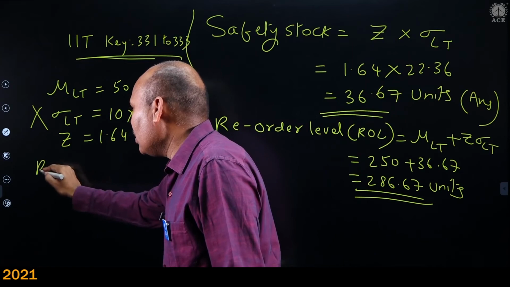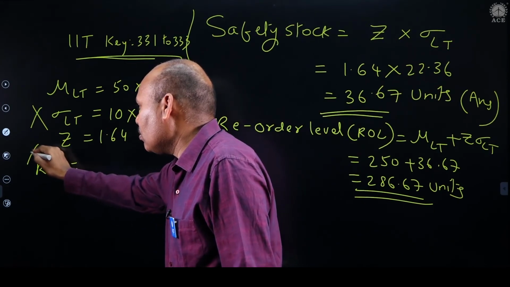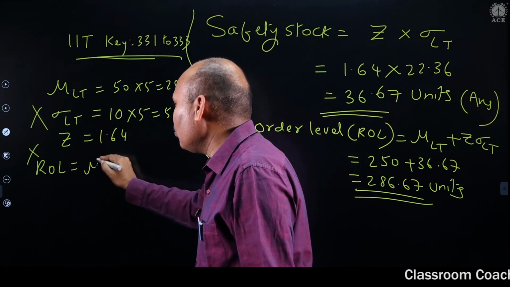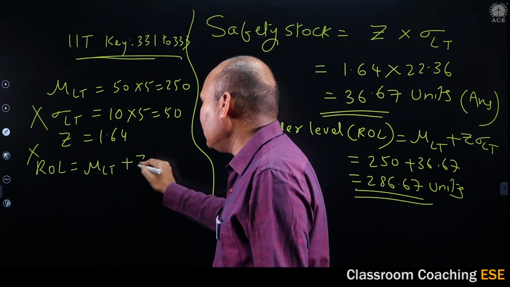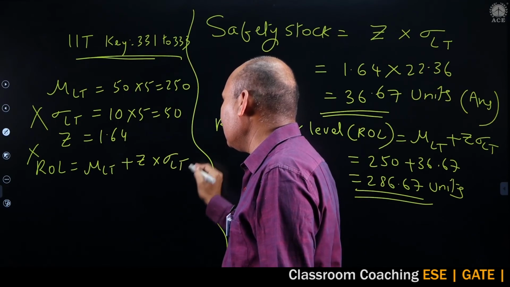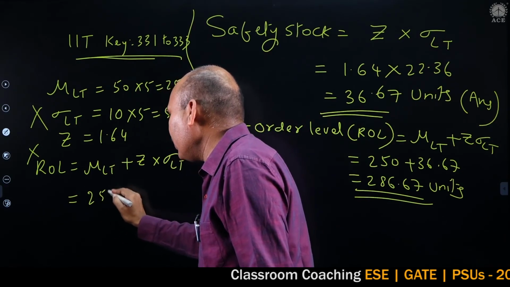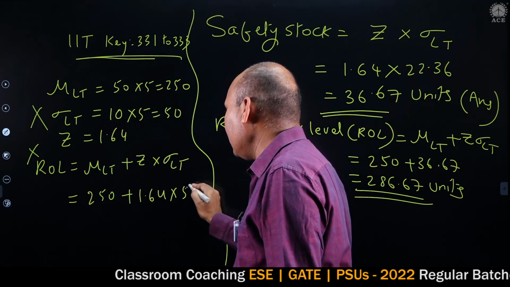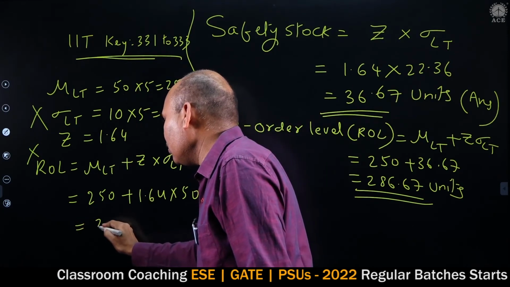In this, reorder level is also wrong. Reorder level we are not supposed to find out, only safety stock. Reorder level is equal to mu LT plus Z into sigma LT. If you substitute 250 plus 1.64 into 50, then it is equal to 332.